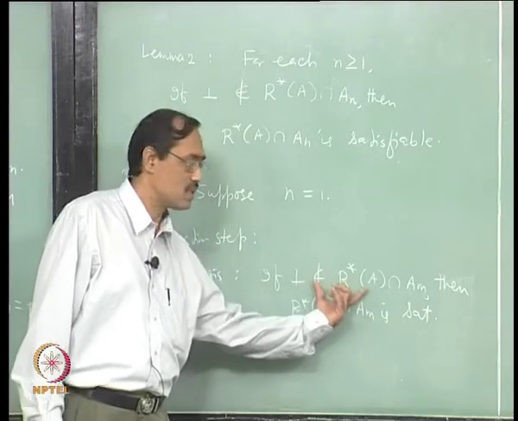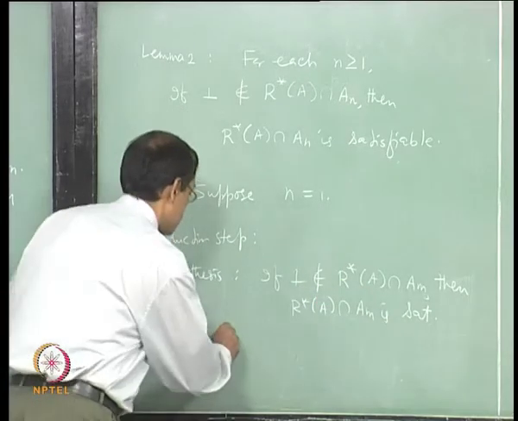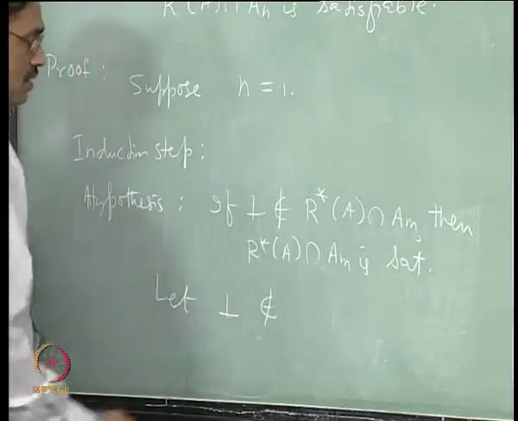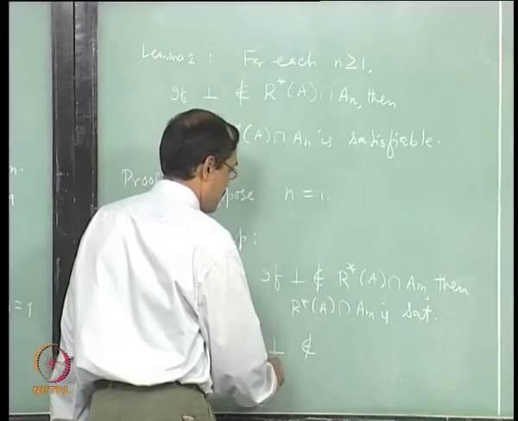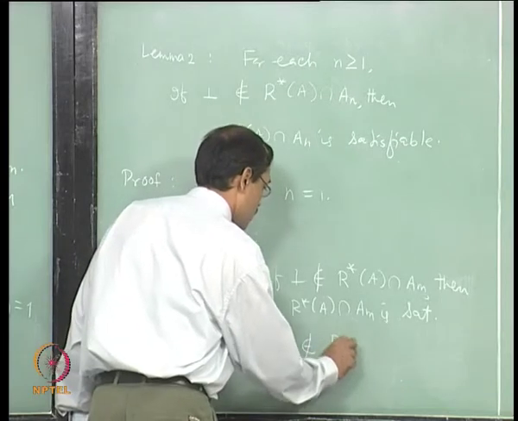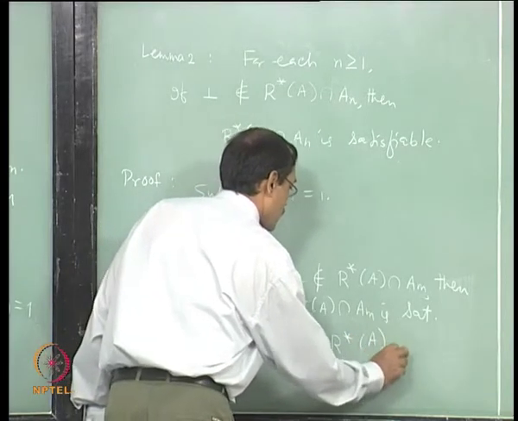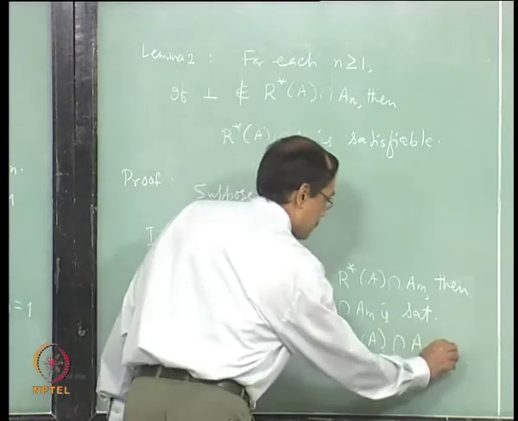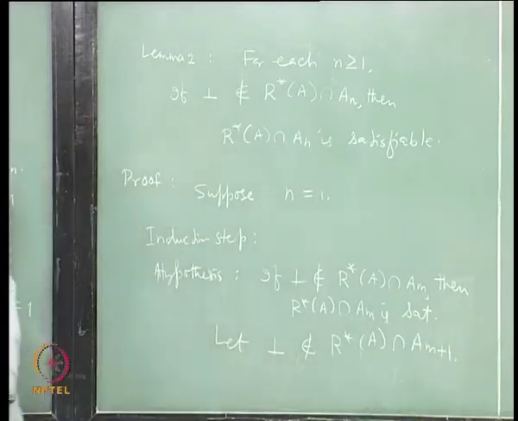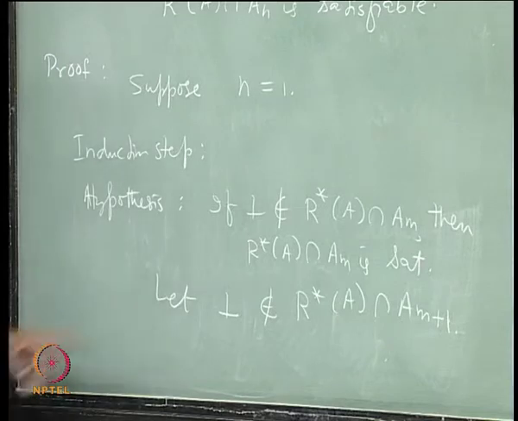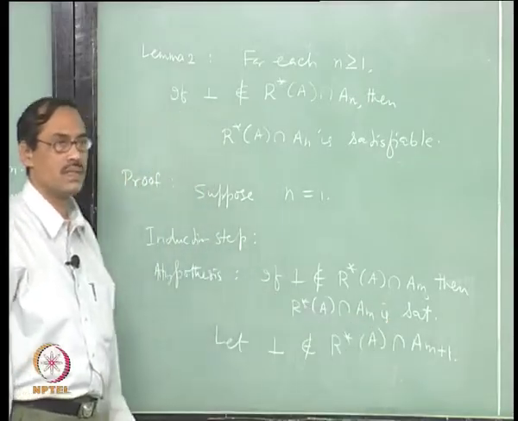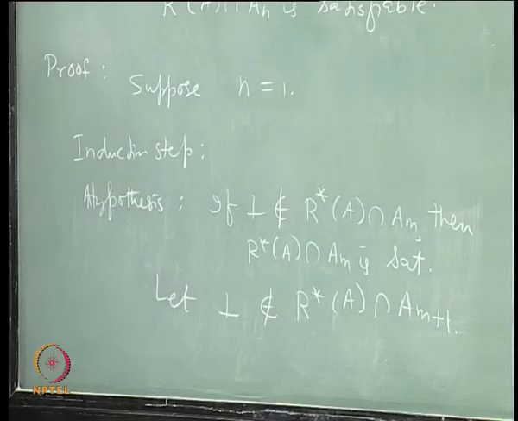So, you have to start with this. Let this happen: the empty clause does not belong to R star A intersection A M plus 1. We want to show R star A intersection A M plus 1 is satisfiable. This is what we want to show. So, how do we show that?